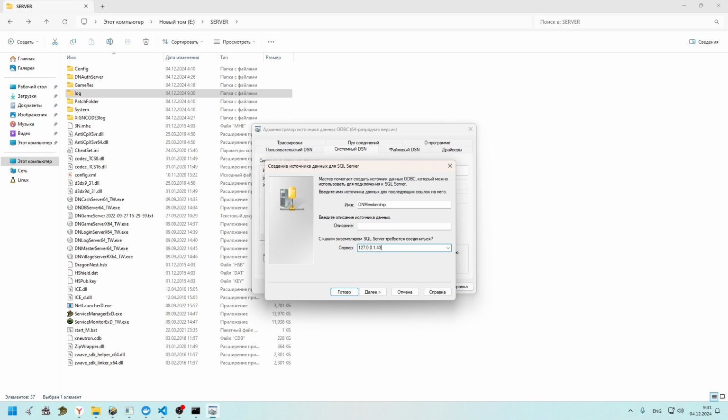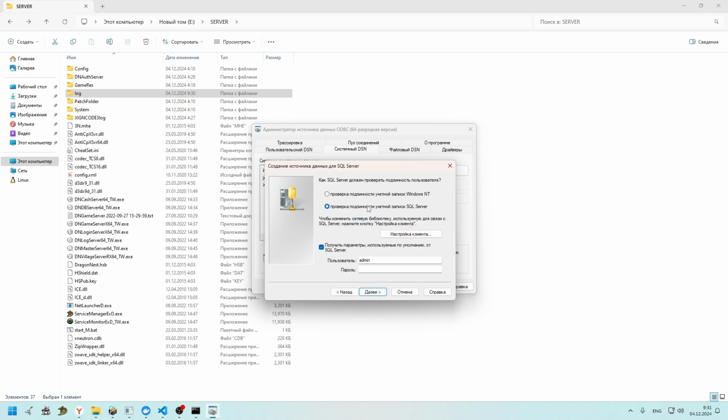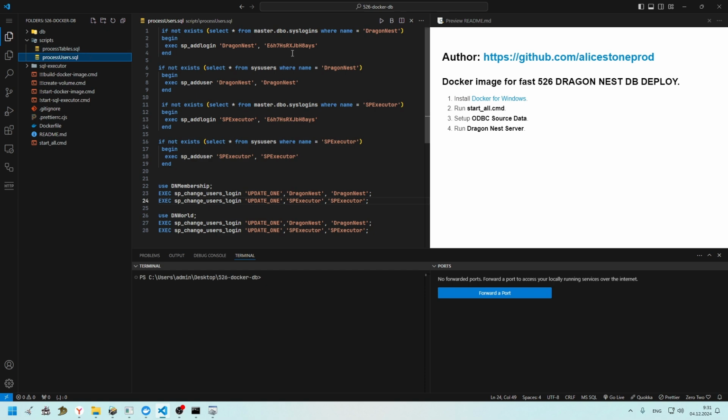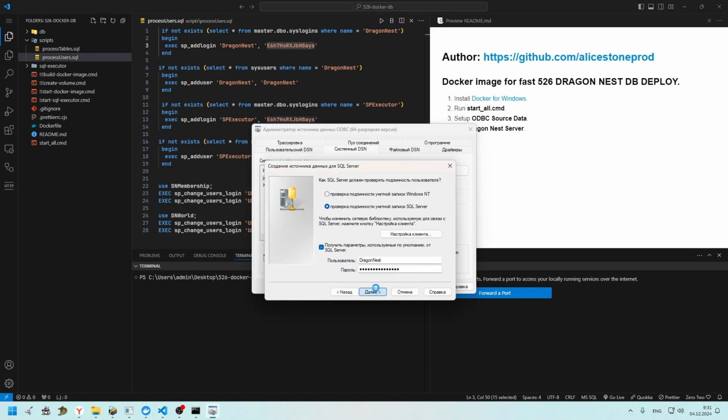So if we are using this port, it will be this IP. We will check by SQL Server authentication, not Windows. Then I will write these credentials and then this password.